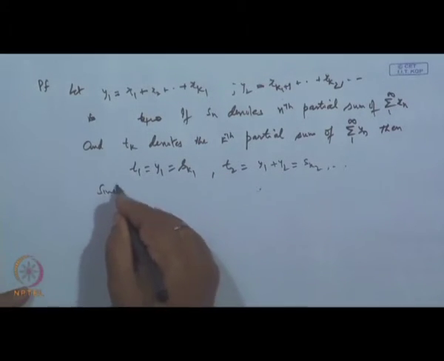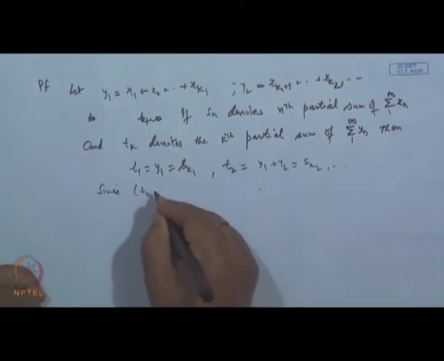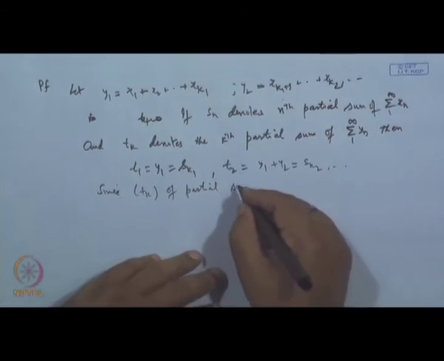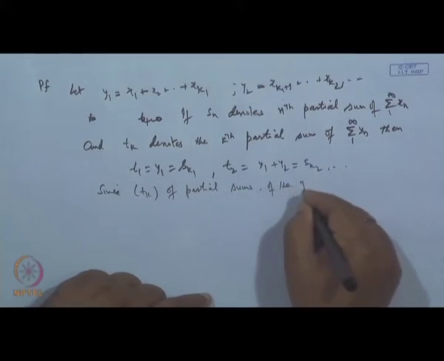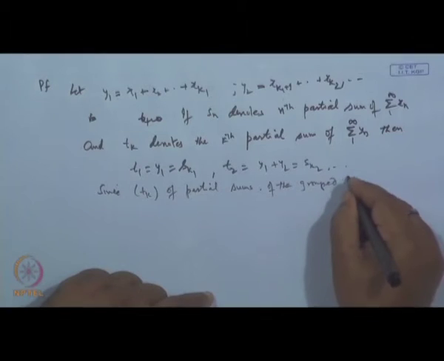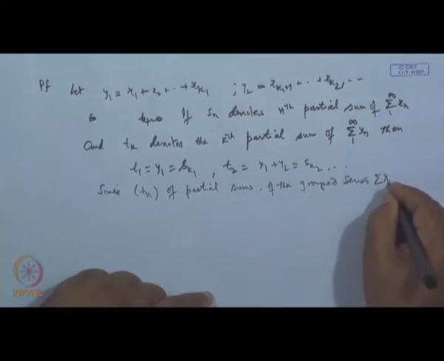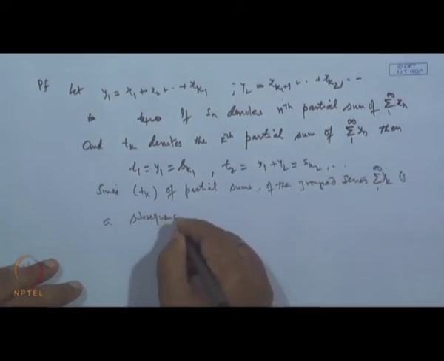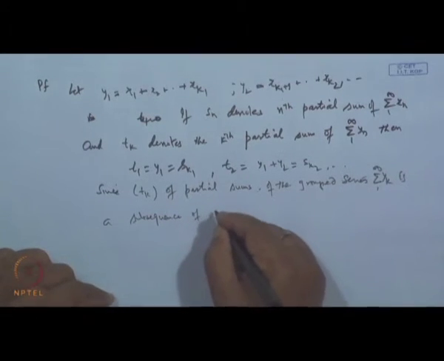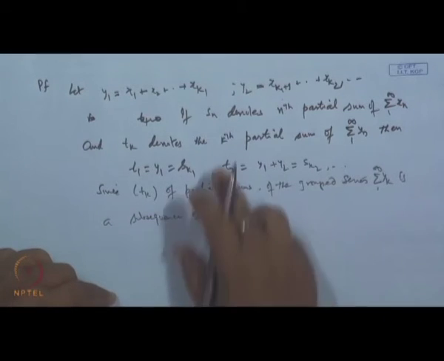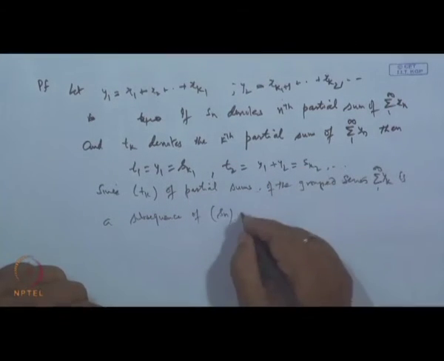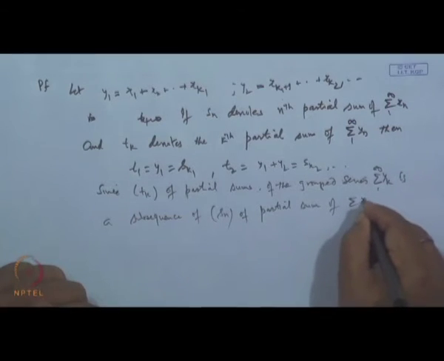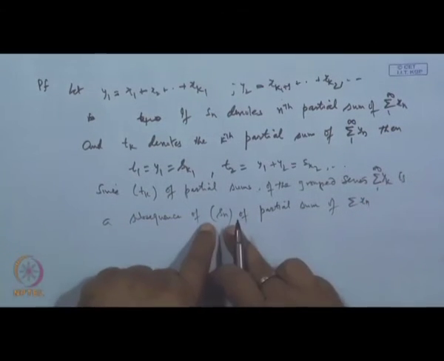Since the sequence T k of partial sums of the grouped series sigma y k, 1 to infinity, is a subsequence of the sequence S n, the partial sums of the series sigma x n, and this series converges, so this partial sum is convergent.